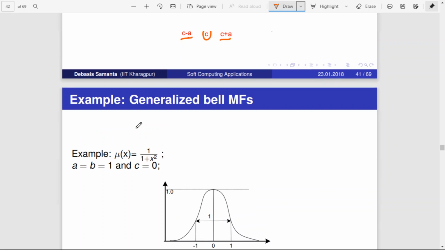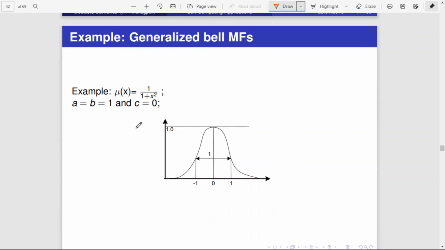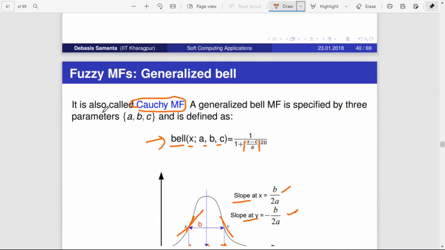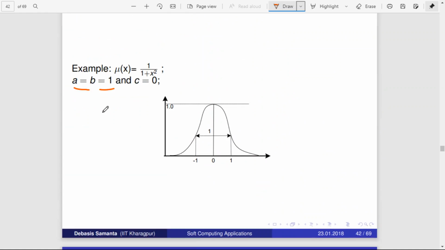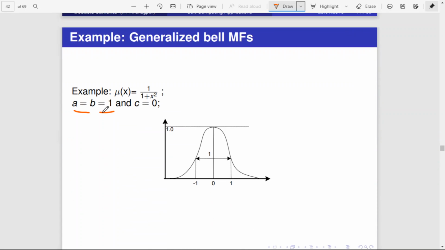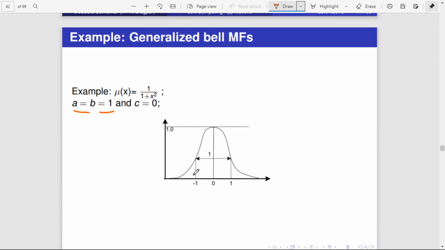Okay. So this is again for this generalized membership function. Say for example this Cauchy MF. If you apply a is equal to 1 and b is equal to 1, and c is 0, then this is what you will get as a result, okay.